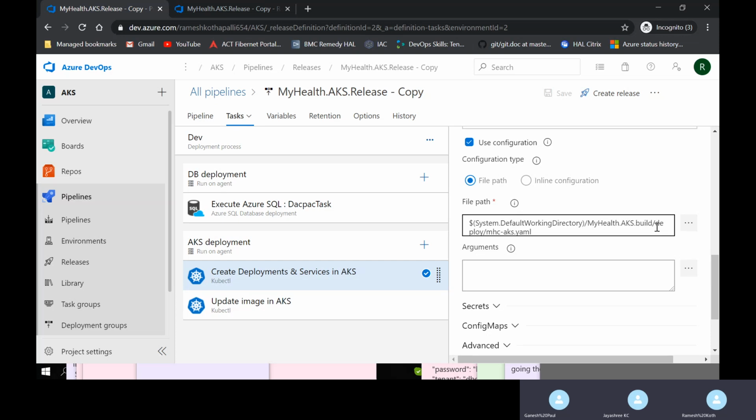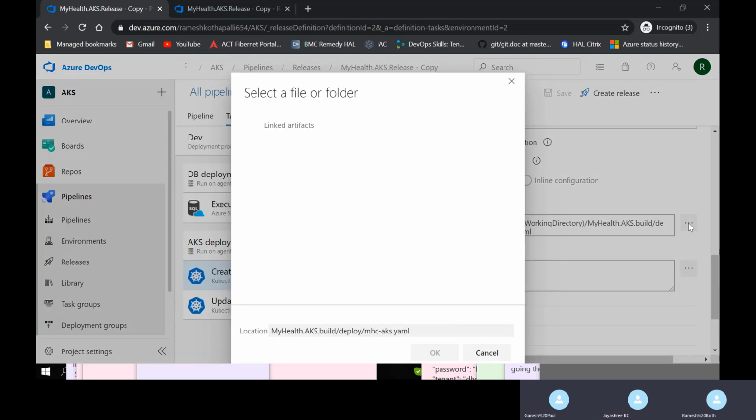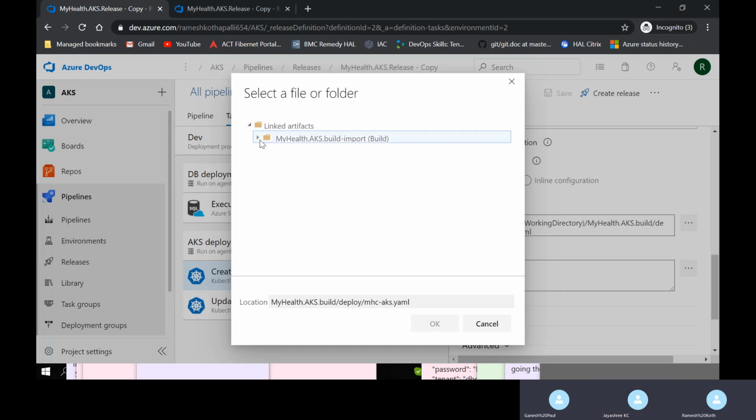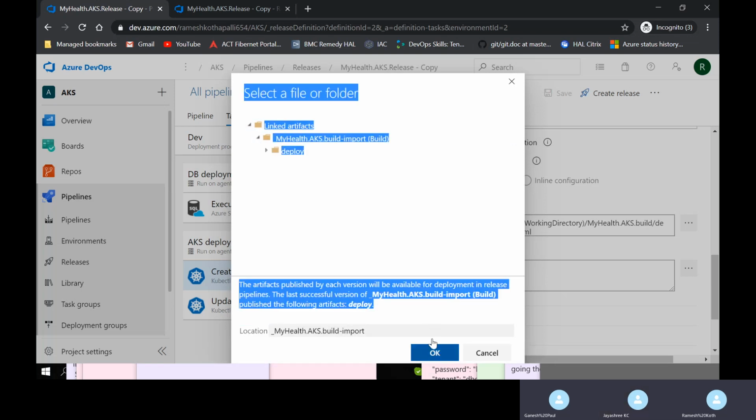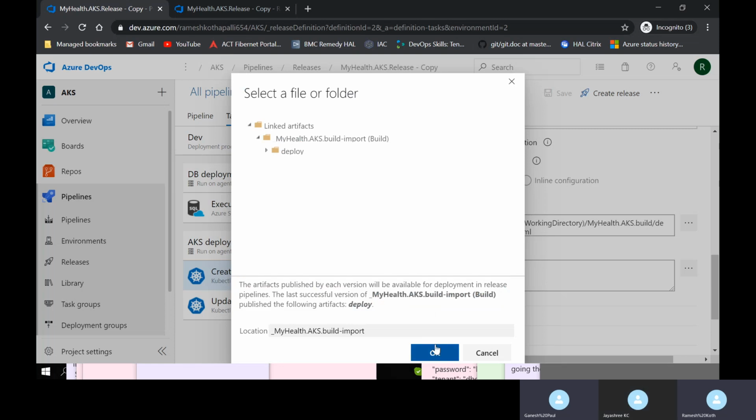Give me a second. The name you have to change: myhealth.aks.build. Select that. Now go to deploy. Select the YAML file. No, you have to select the YAML file. Yes, take the YAML file. Click on it. Correct.